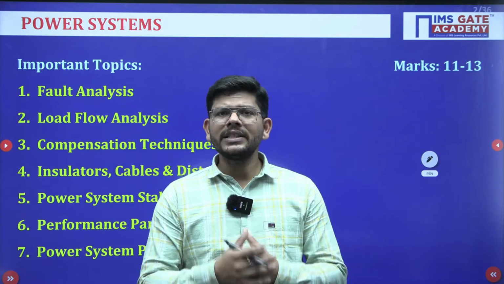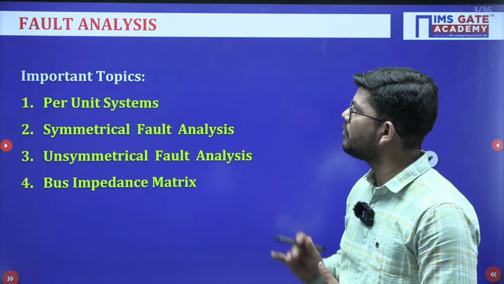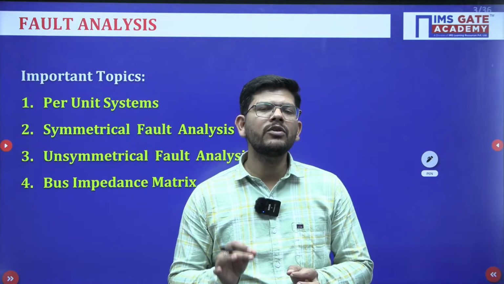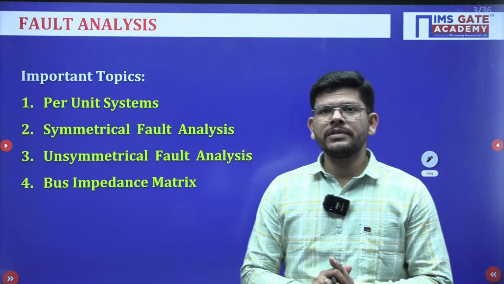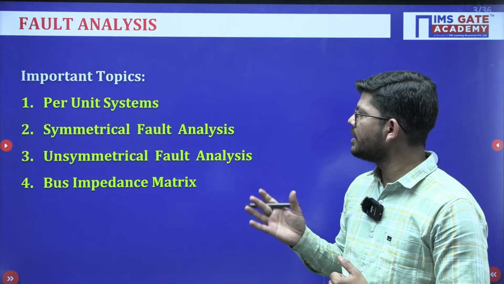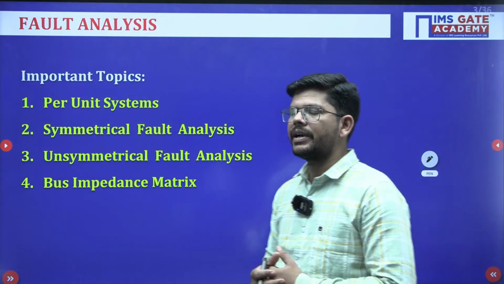Let's get started with the very first topic, which I have chosen to be fault analysis, which is very, very important. You can expect questions of 2 to 3 marks from this chapter. The important topics are the per unit system, symmetrical fault analysis, unsymmetrical fault analysis, and bus impedance matrix.